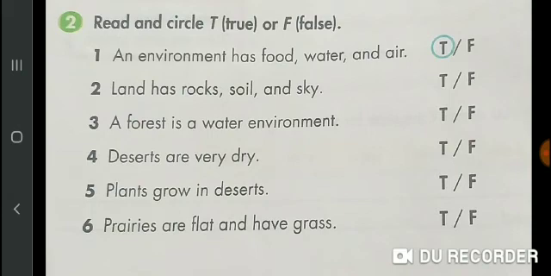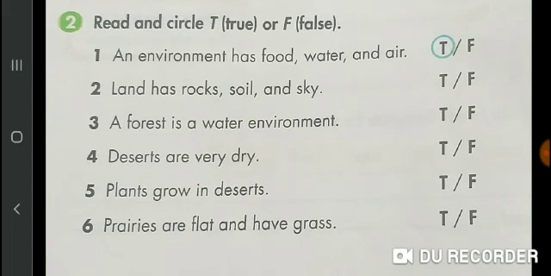Plants grow in deserts. You know that only some plants grow in desert, only those plants that can survive in hot and dry weather. But that is true because cactus grow in deserts. So, circle T again.